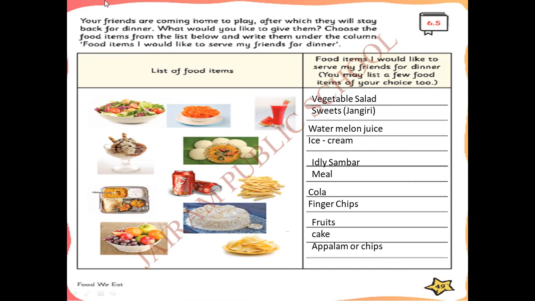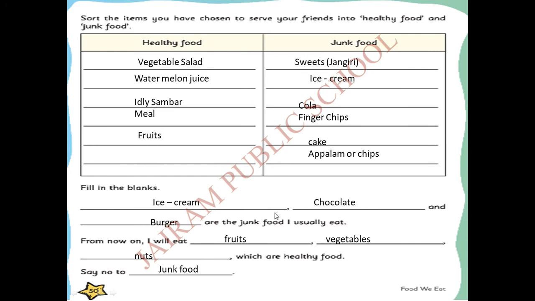Okay. Now see here, next page. Your friends are coming to your home. See, whatever I told you, you are going to select for your friends. You have to sort them into which is healthy and which is not healthy. Sort the items you have chosen to serve your friends into healthy food and junk food, because you all know what is healthy food and junk food. See, this is the healthy food column. This is the junk food column. You have to take it from the tabulation and sort it out.